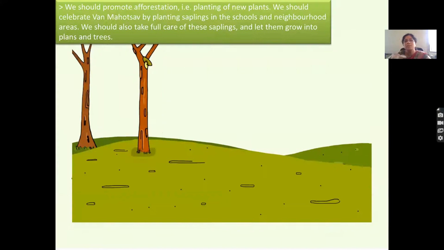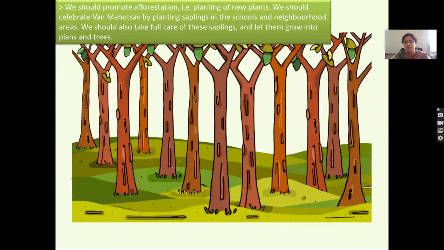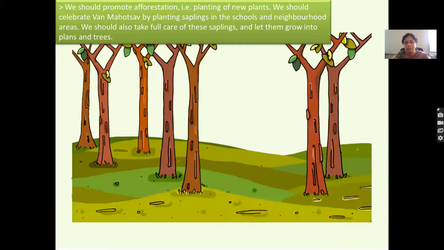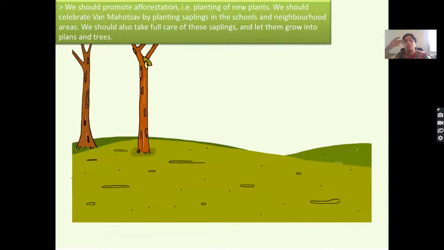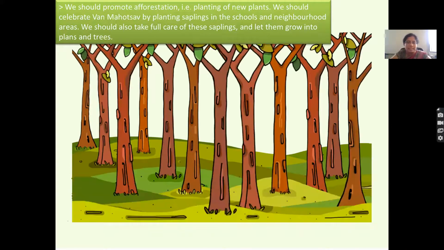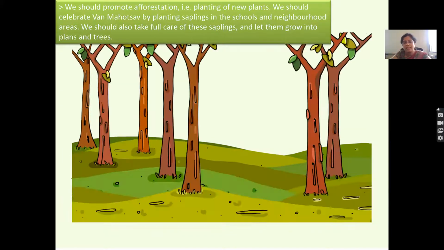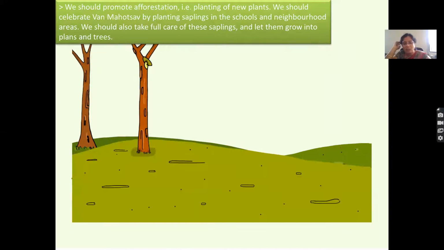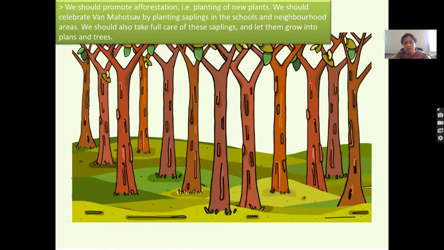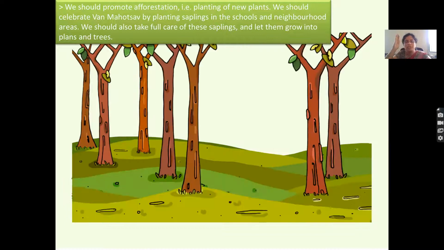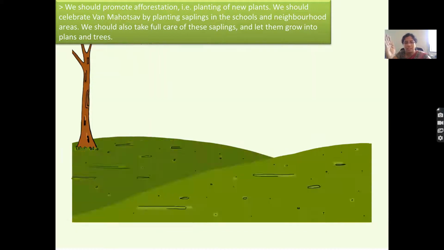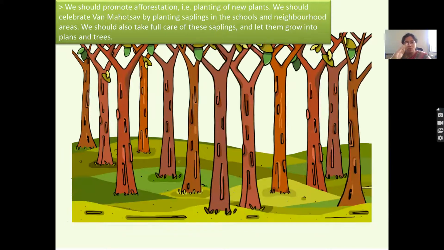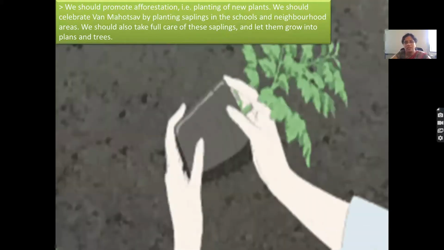Next, we should promote afforestation. What do you mean by afforestation? Planting of more and more trees. Yes, that is called afforestation. What do you mean by deforestation? Cutting down of the trees. Okay, so we should stop deforestation and we should promote lots of afforestation.